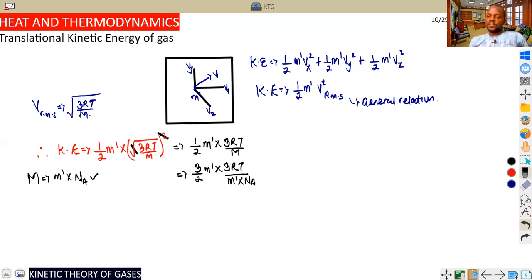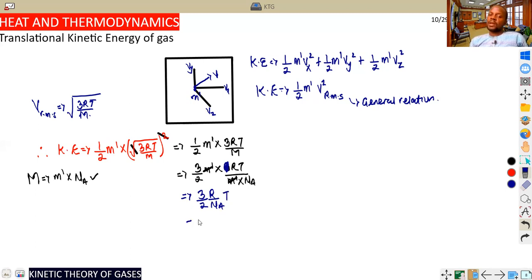Remember this? The next point of action is that M dash gets cancelled out. And if M dash gets cancelled out, we are left with the formula for the kinetic energy of one molecule of a gas, which is 3 over 2 times R over Na times T. Remember R over Na?